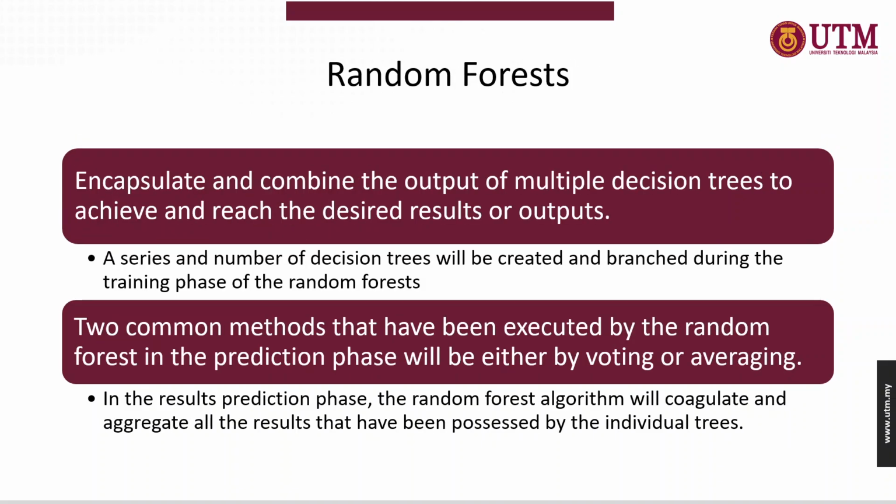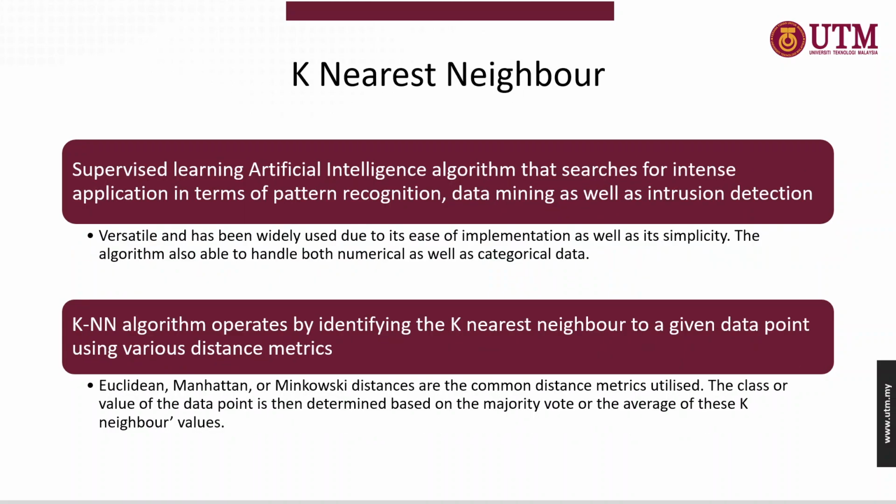Next will be the random forest. The random forest combines the output of multiple decision trees in order to reach the desired results or outputs. Normally, there are 2 common methods executed by the random forest in the prediction phase: first is voting, and the second is averaging.